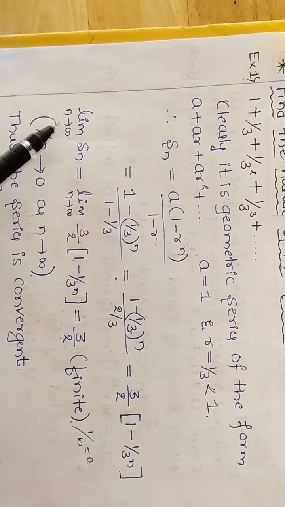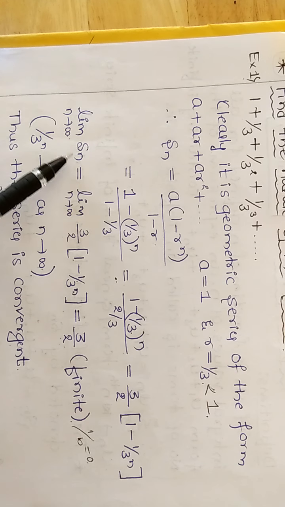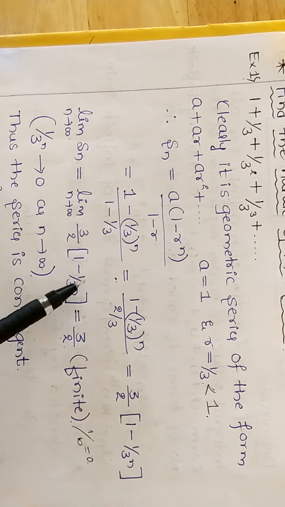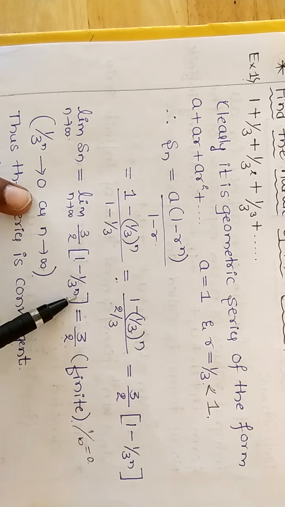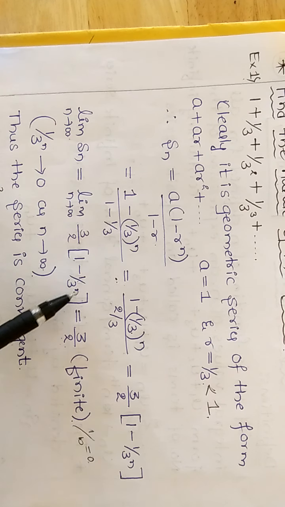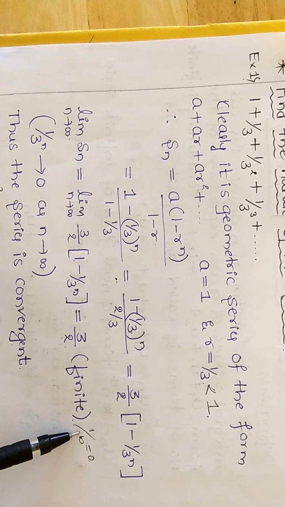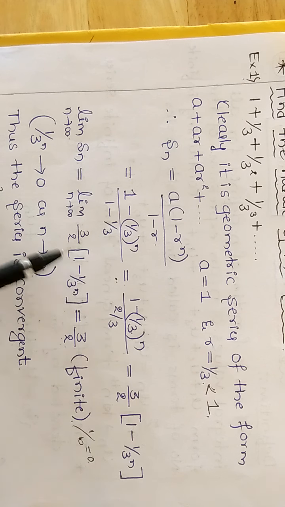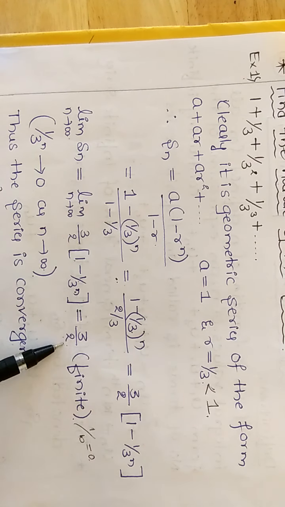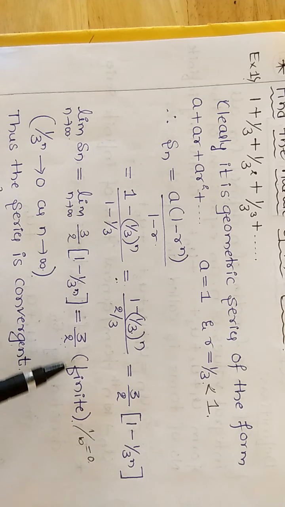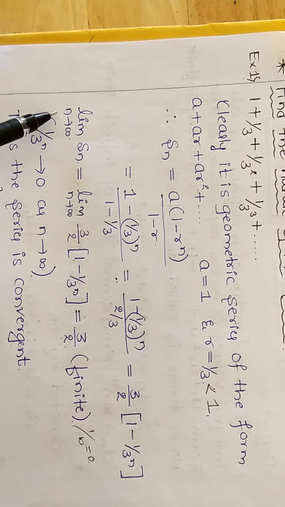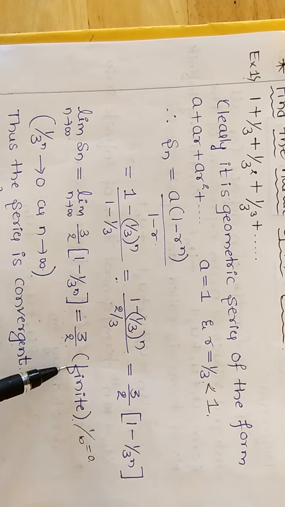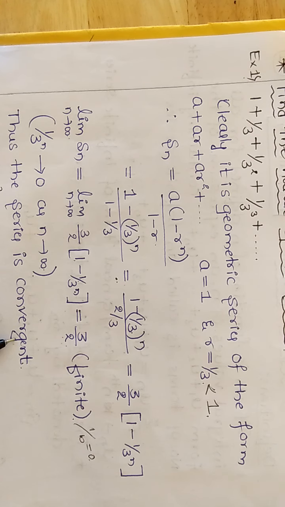Apply the limit to both sides and write the value of Sn. As n tends to infinity, 3 raised to infinity is infinity, and 1 by infinity is 0. So 1 minus 0 is 1, and 1 into 3 by 2 is 3 by 2, which is 1.5, a finite value. As the limit of Sn as n tends to infinity is finite, the given series is convergent.